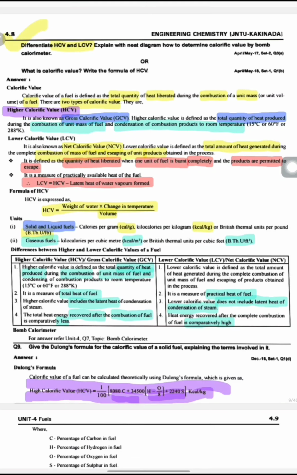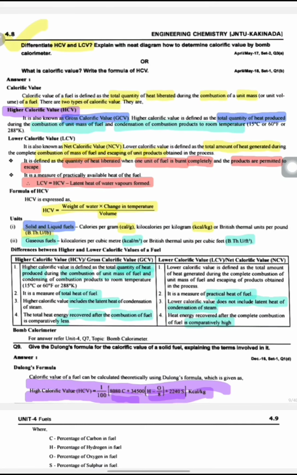It is defined as the quantity of heat liberated when 1 unit of fuel is burned completely and the products are permitted to escape. That means the carbon dioxide and H2O formed during the combustion escape from the place of combustion. Okay. Next, the formula.